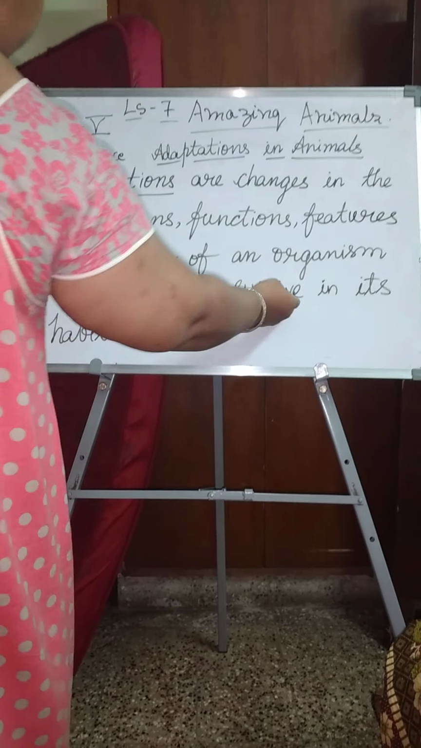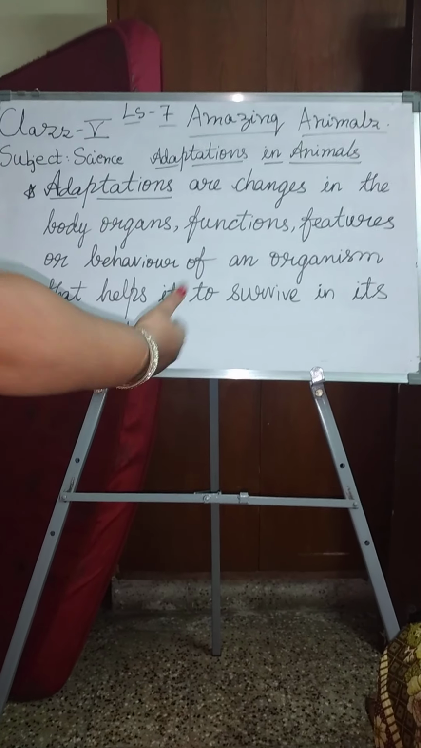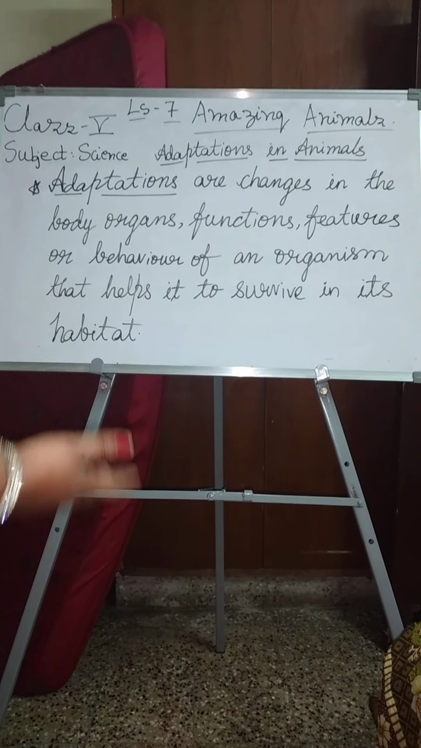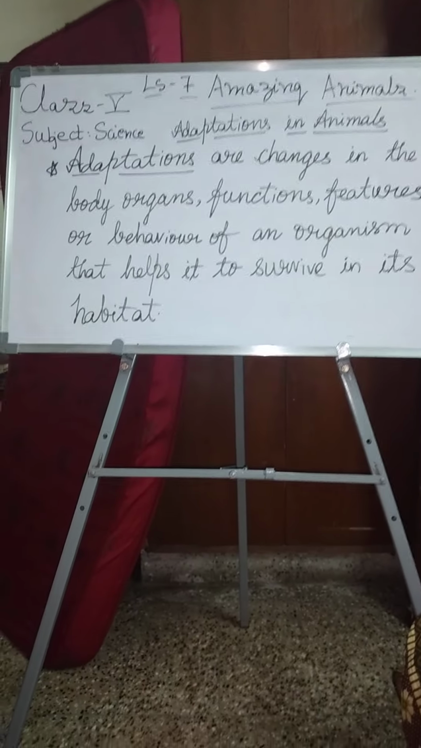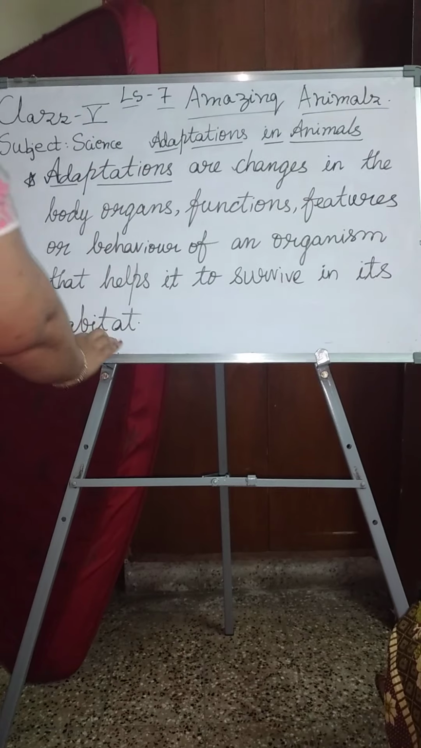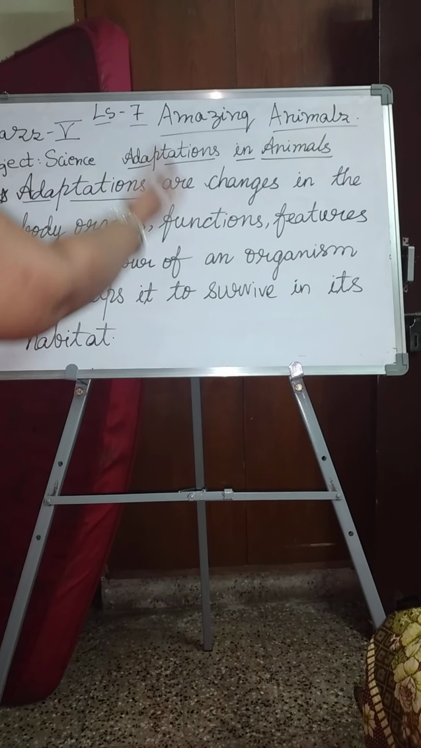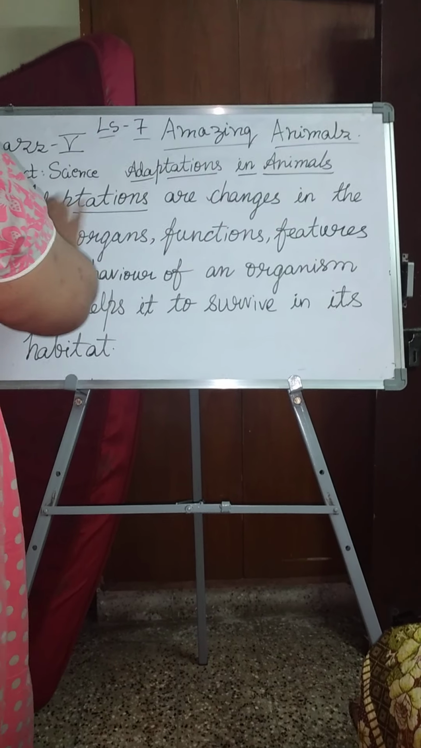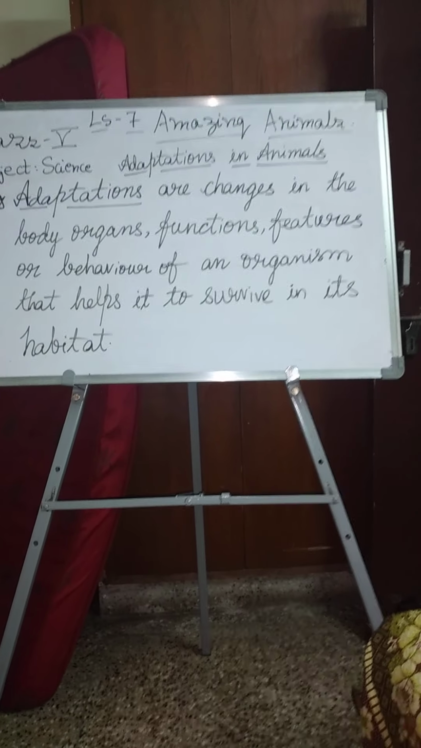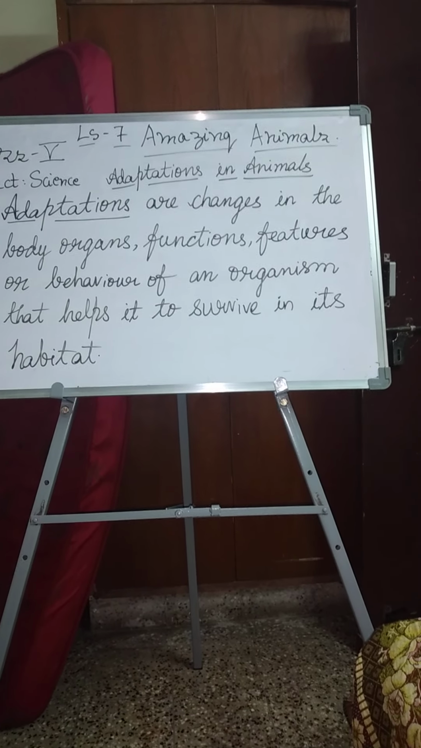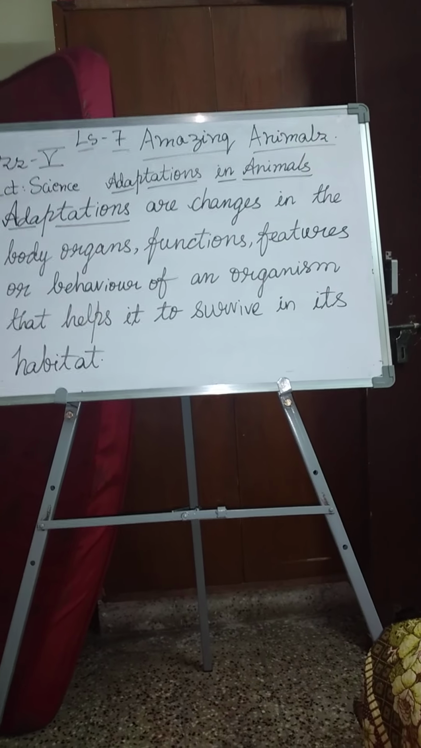So to survive in its habitat, in its place, how it is surviving in the particular region. Just now I told you the definition of habitat. In that way, how the animal is adjusting to its habitat is known as adaptation. Adaptations are the changes. For this, I would like to talk to you about the body coverings, children.